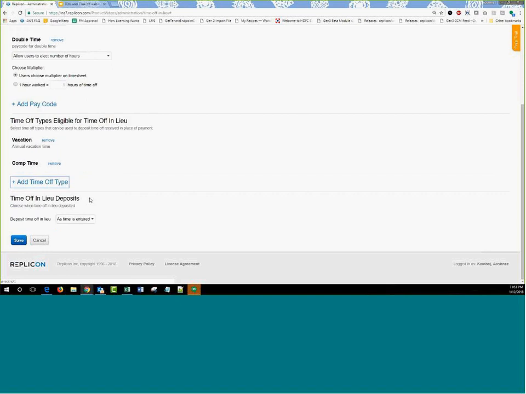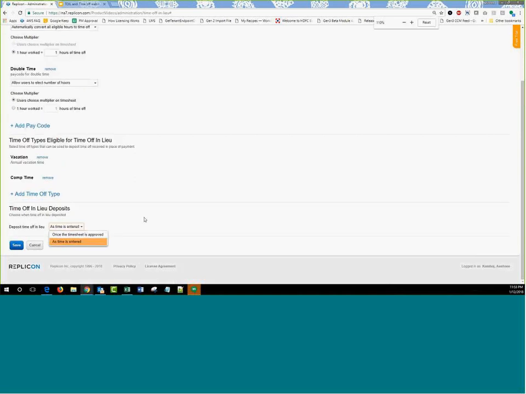Coming to the third section, which is called time off in lieu deposits. Most organizations want that only when the timesheet gets approved should the overtime hours get converted into the time off or bank hours. That's an option given to you, and we have that configuration available under this section. We have two options. One is called once timesheet is approved, which is the basic one that everybody would want. But we also have an option called as time is entered. As and when people are entering time, as and when the overtime gets calculated, the time off hours will keep getting deposited in your time off balance.